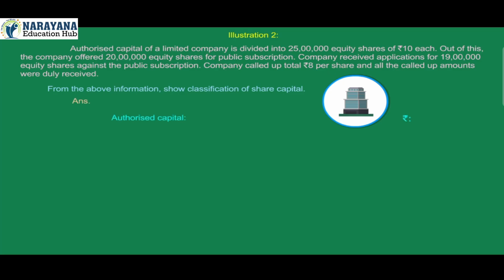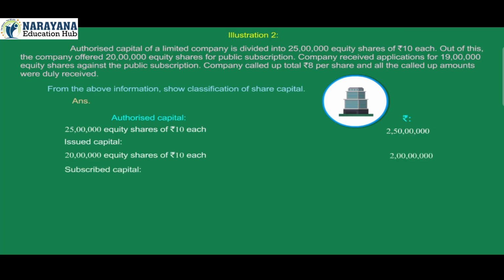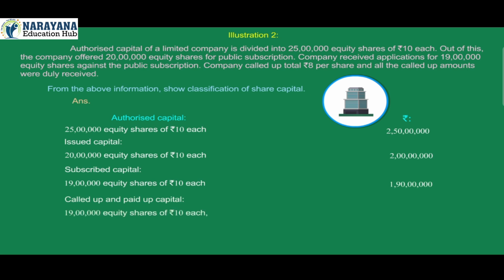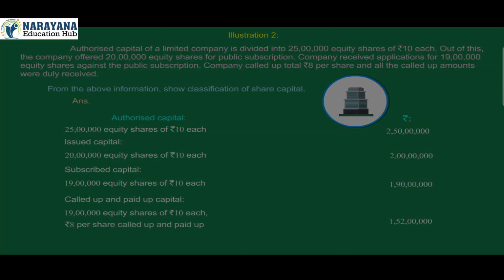Answer. Authorized capital: 25 lakh equity shares of rupees 10 each, 2 crore 50 lakh. Issued capital: 20 lakh equity shares of rupees 10 each, 2 crore. Subscribed capital: 19 lakh equity shares of rupees 10 each, 1 crore 90 lakh. Called up and paid up capital: 19 lakh equity shares of rupees 10 each, rupees 8 per share called up and paid up, 1 crore 52 lakh.